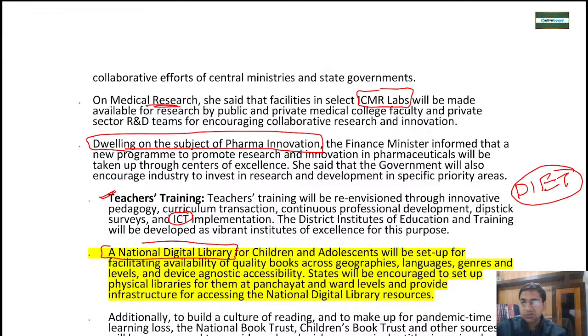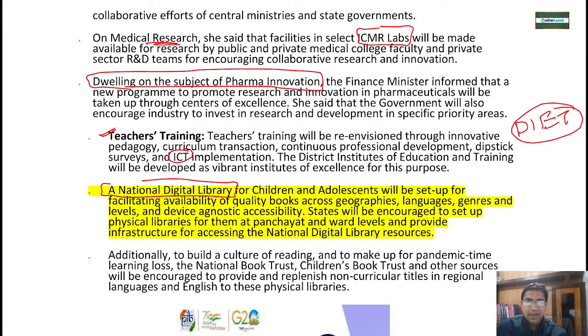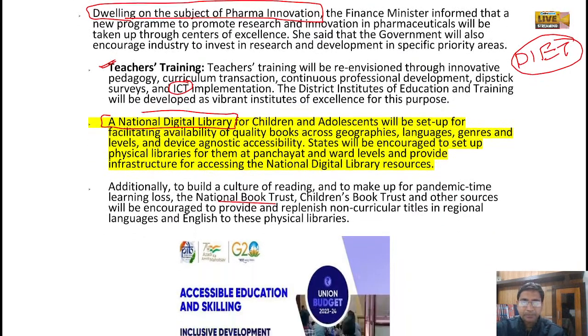The government is also encouraging physical libraries at the panchayat and ward level, and people will be able to access national digital library resources. With the help of the National Book Trust, we want to inculcate the habit of reading among the people, because during the pandemic people lost the reading habit and are not able to understand things properly.